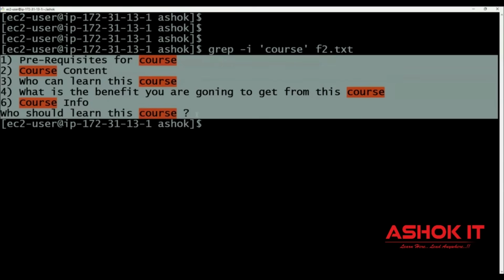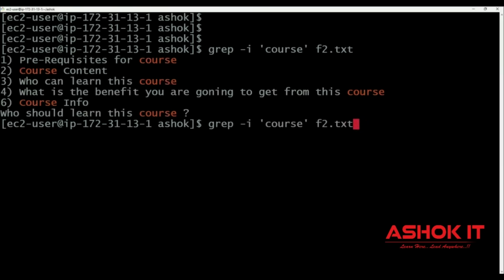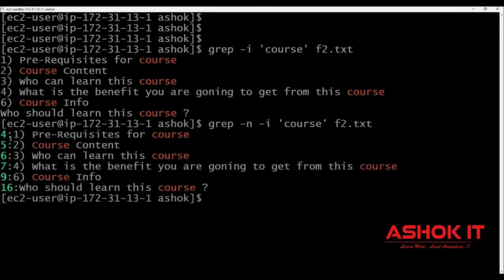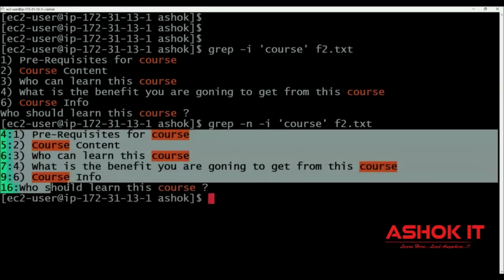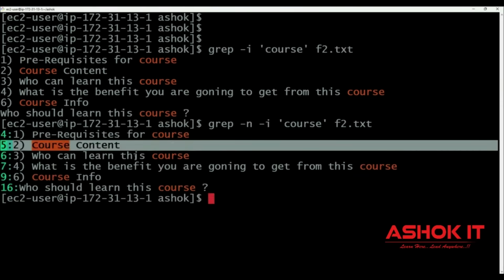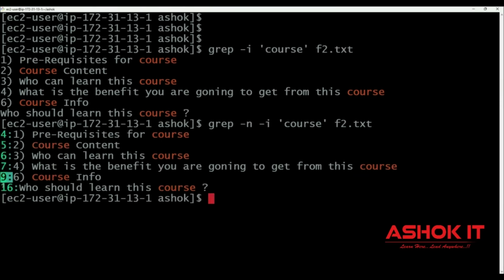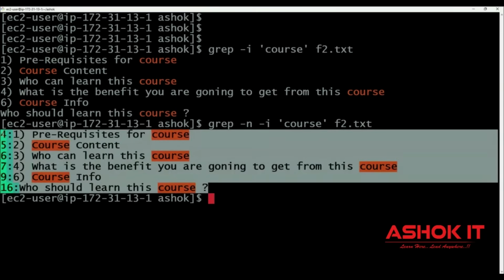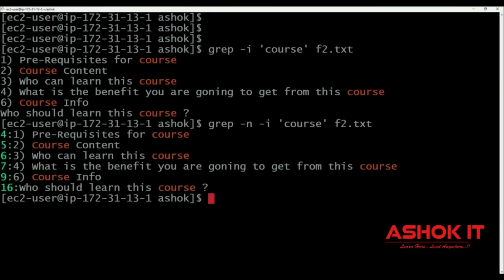Okay, I want to print this content along with the line numbers. Grep -n -i. That means print the lines along with the line numbers. In the fourth line, course is available. In the fifth line, course is available. Sixth line, seventh line, ninth, 16th. So all these lines contain the keyword course. Like this, you can use the grep command to search for the content available in that file.